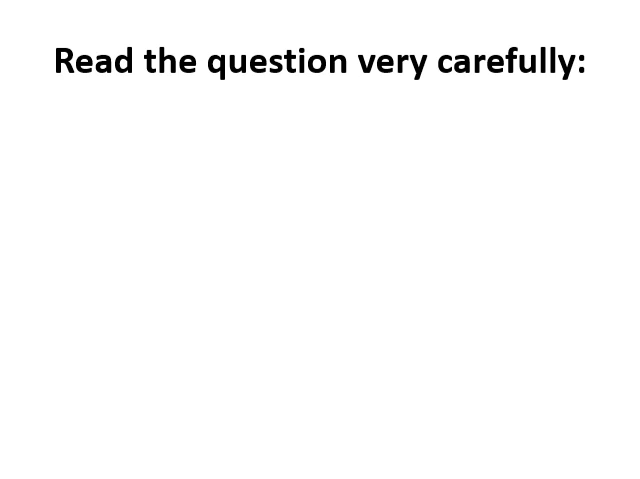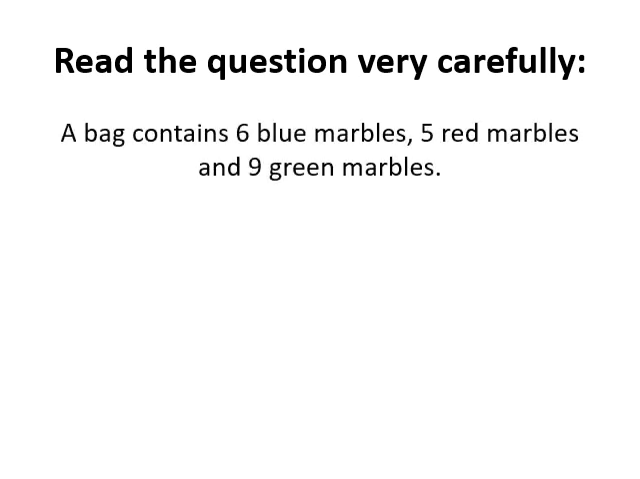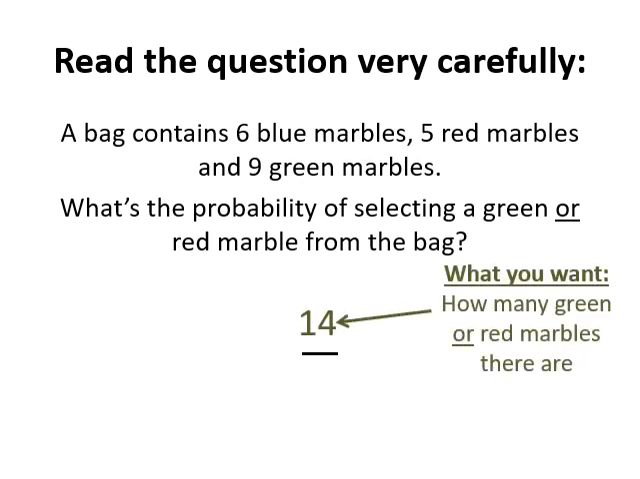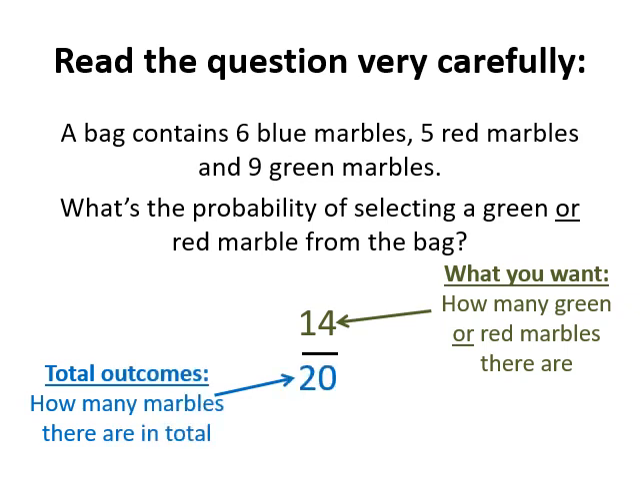Read the question very carefully. A bag contains 6 blue, 5 red and 9 green marbles. What's the probability of selecting a green or red from the bag? A green or red. That means how many green or red are there? 9 plus 5, 14. The total outcomes the same, 20. So 14 upon